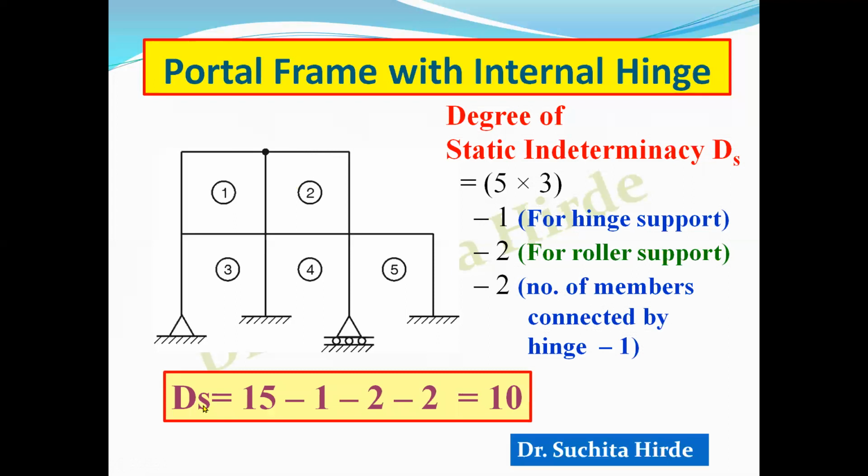So here Ds is equal to 15, which is 5 into 3, minus 1 due to hinge, minus 2 due to roller, and this minus 2 is 3 minus 1, that is 2, because of this hinge. So the total degree of static indeterminacy in this case is 10.